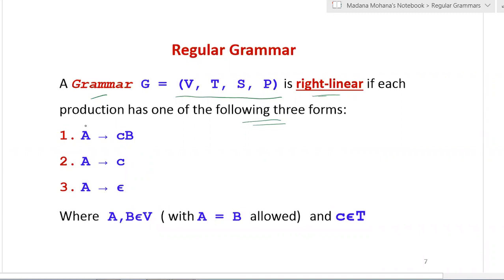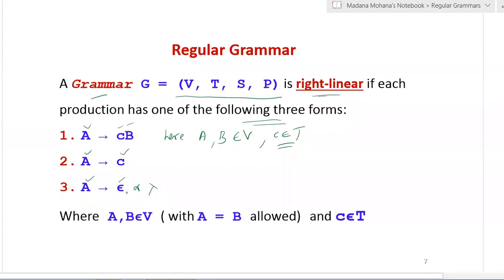So the first one is A derives cB. Here you can see capital A and B belong to variables and c belongs to terminal, that is a lowercase letter. The second production is A derives small c. Again c belongs to terminal. The third one is A derives null. Null is epsilon, the null string, the null production. Sometimes we will use lambda also.